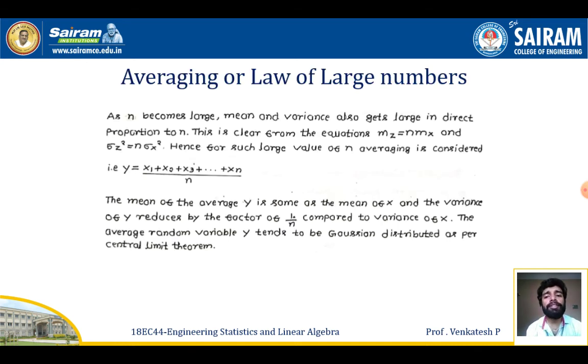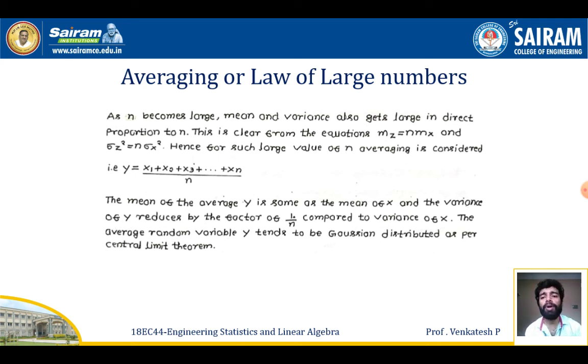So the next concept is averaging, or the law of large numbers. As n becomes large, mean and variance also get large in direct proportion, as I told in the previous concept on the sum of IID random variables. If the values of the random variables are very large, the value of the mean will also be multiplied by n times that of the particular random variable.